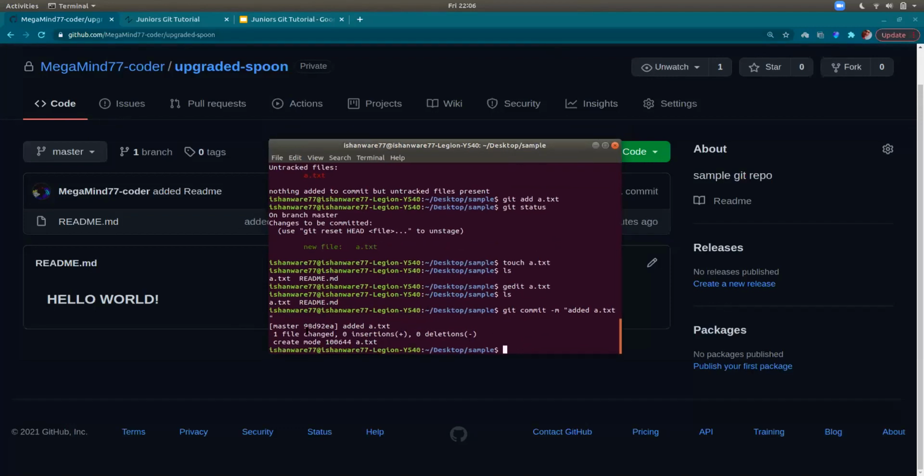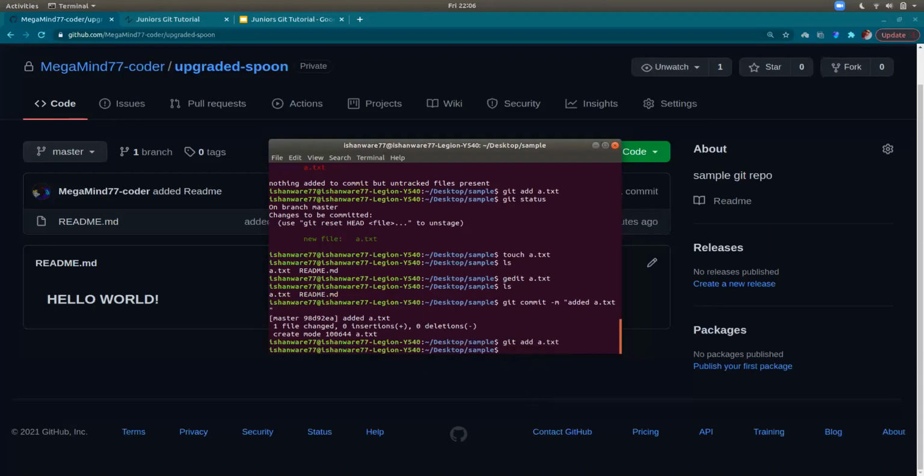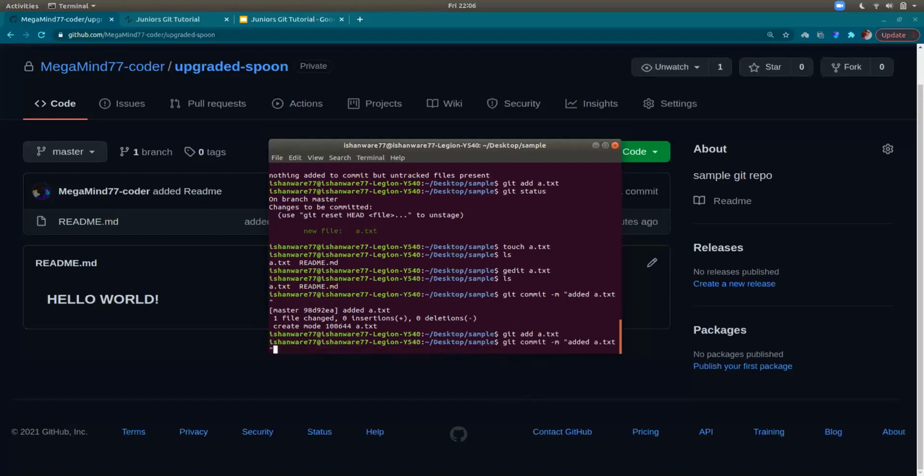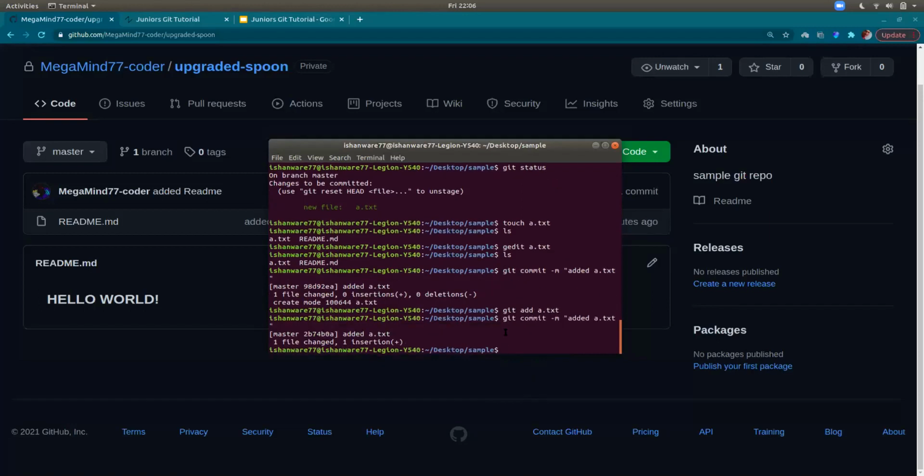See, because it says 0 insertions, but I just added hello world onto it. So now I'll stage it again. So git add dot a.txt. And then I'll just use the previous command that says git commit added a.txt, and now it's specifying 1 insertion.